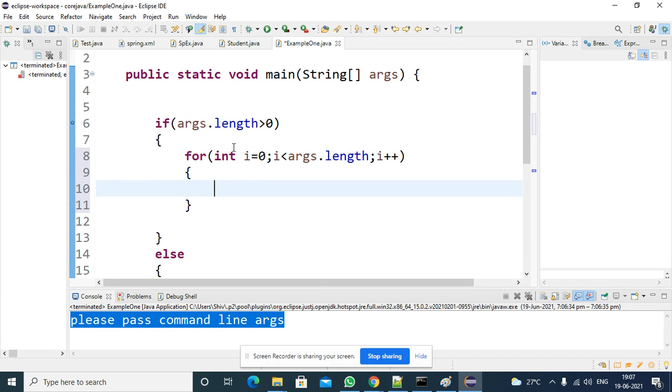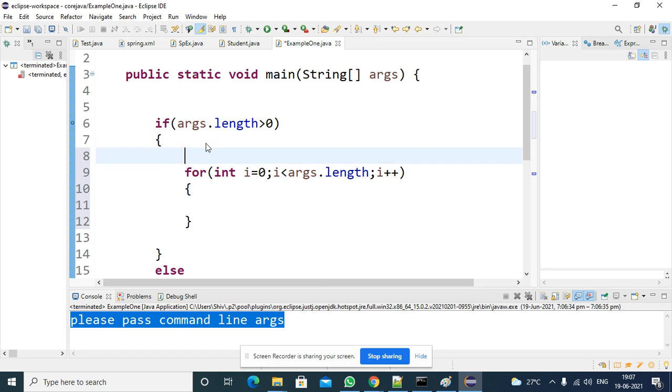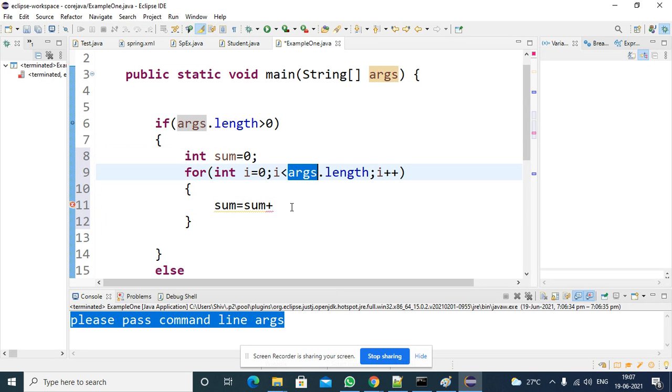So what will I do? I will take one variable here, int sum, and assign it 0. In this I will try to calculate the sum. So sum equal to sum plus, where is the first value? That is there inside the args.